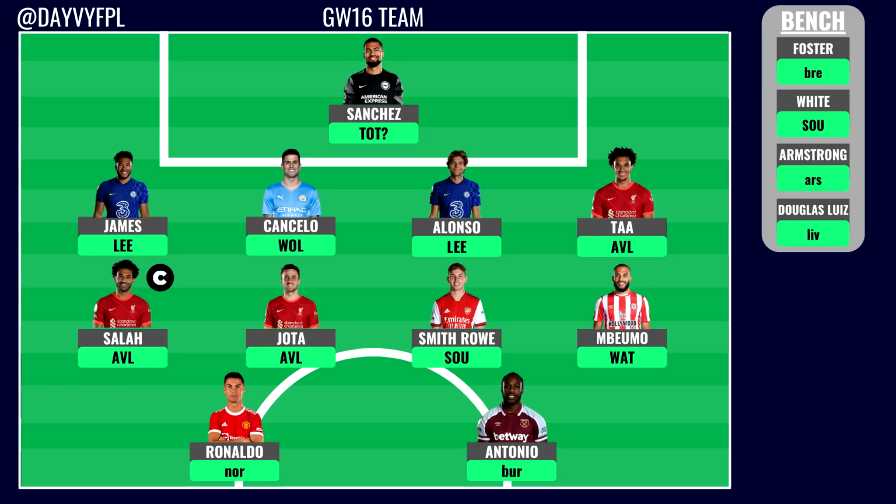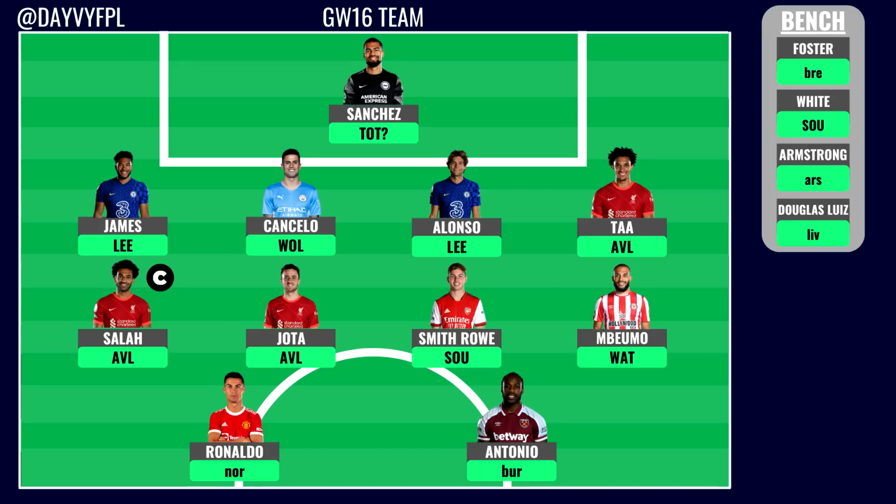Mbeumo though, yes, I still do have Mbeumo in my starting 11. I still am playing him. I know I'm quite a crazy FPL manager at the current moment, but against Watford, a side that haven't been defending well, Mbeumo guaranteed to start with everyone else at striker kind of suspended and also injured with Ivan Toney. Mbeumo guaranteed to play, and hopefully against Watford he can be the main focal point in that attack.